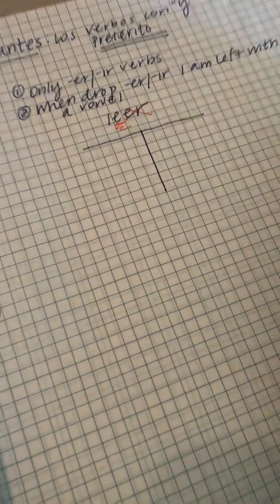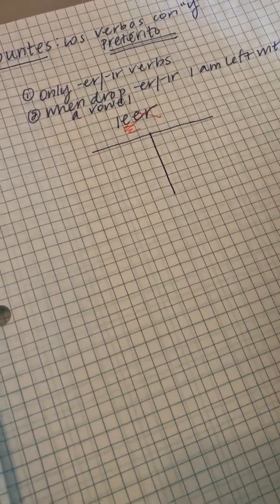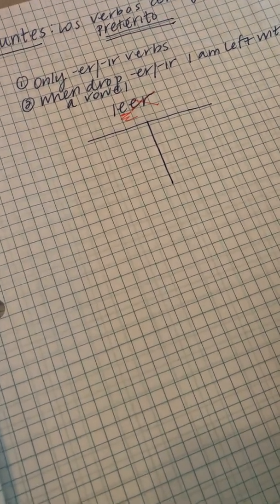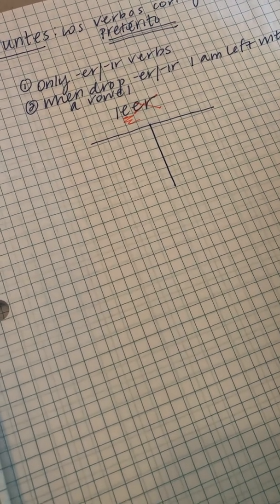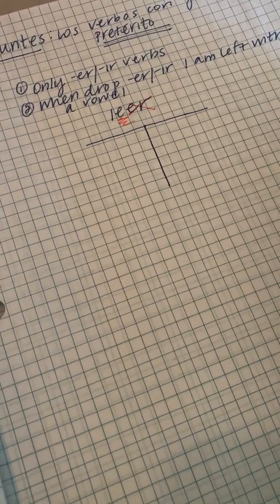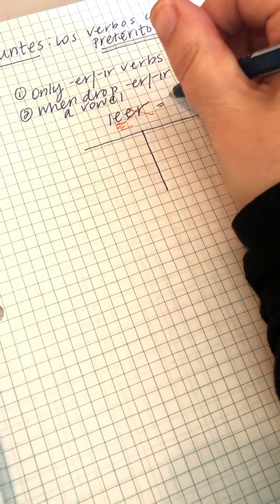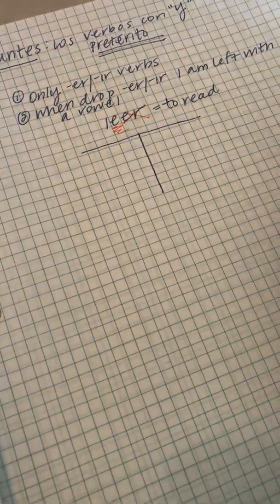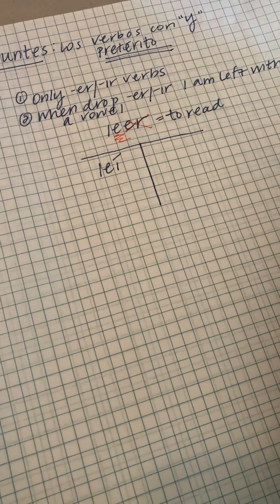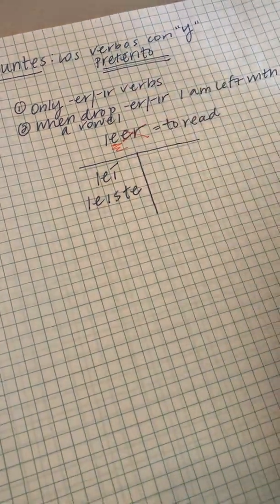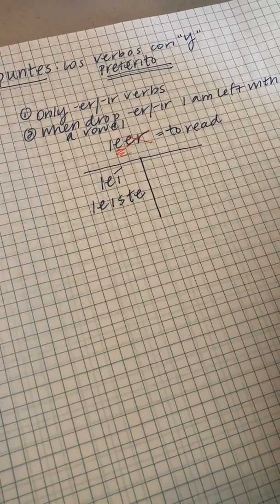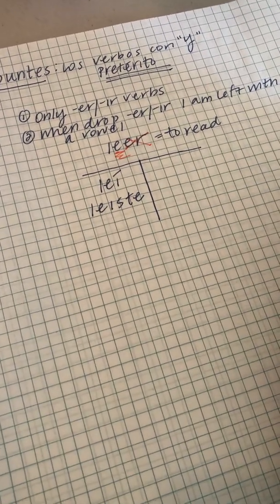When I conjugate the verb leer, I'm going to use my regular preterite endings. So there was a teacher, had a tense and preterite was its name. Í, iste, ió, imos, isteis, ieron, and preterite was its name. So that doesn't change. So let's go ahead and do the yo form. So I read, because we know that leer means to read. So I read is going to be yo leí, normal. You read, tú leíste. Okay, this is where my Y verbs in the preterite start to cause me problems.